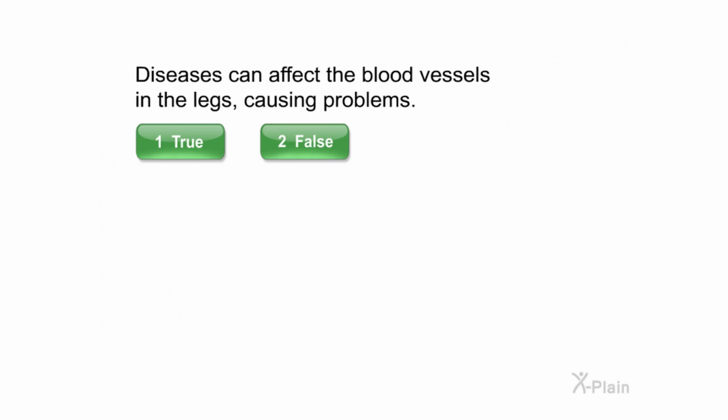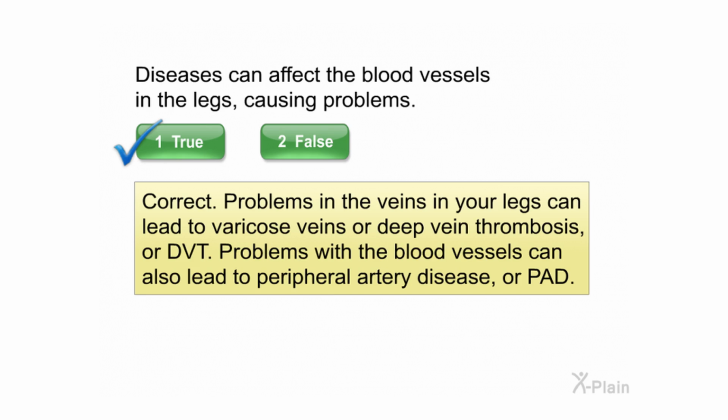Diseases can affect the blood vessels in the legs, causing problems. Select true or false. Correct. Problems in the veins in your legs can lead to varicose veins or deep vein thrombosis, or DVT. Problems with the blood vessels can also lead to peripheral artery disease, or PAD.